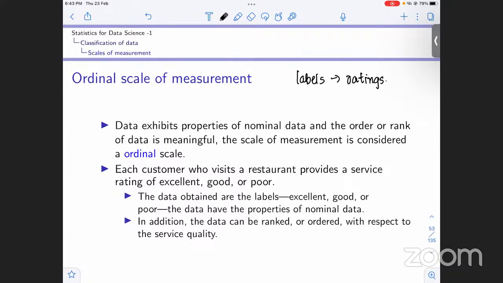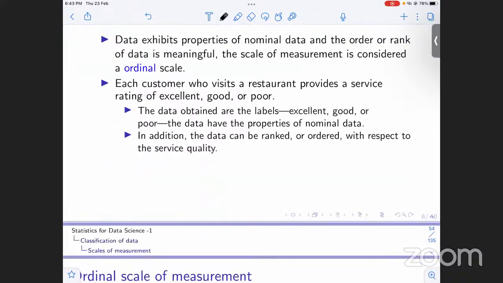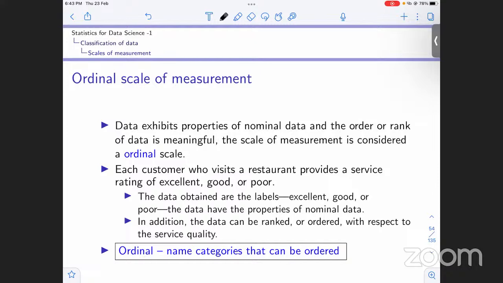Now we can sense that these labels have some logical order. They can be ordered with respect to, for example, the service quality. If it was very good, then the rating excellent was given. If it was good, then good. If it wasn't good, the rating given was poor, right? So you can sense some sort of logical ordering in this labeling. Whenever such a thing happens, we call it an ordinal scale of measurement.